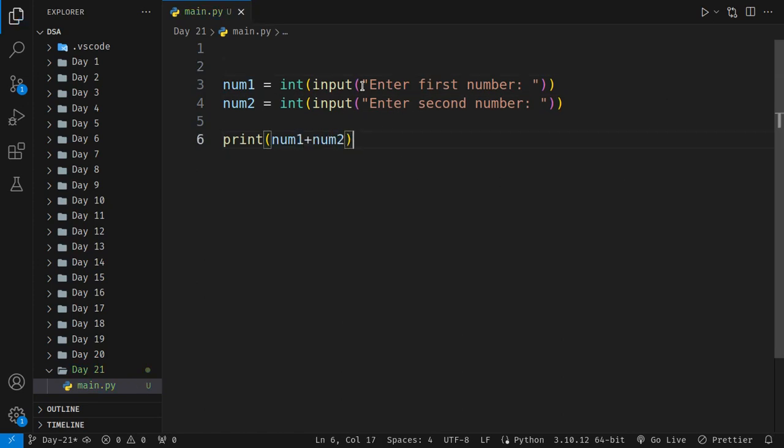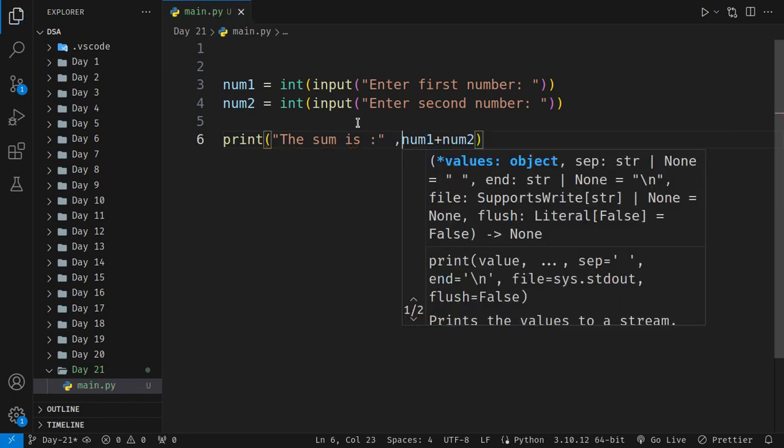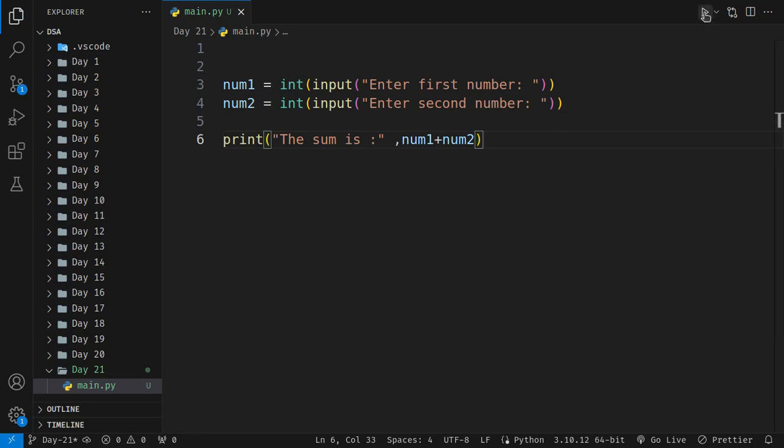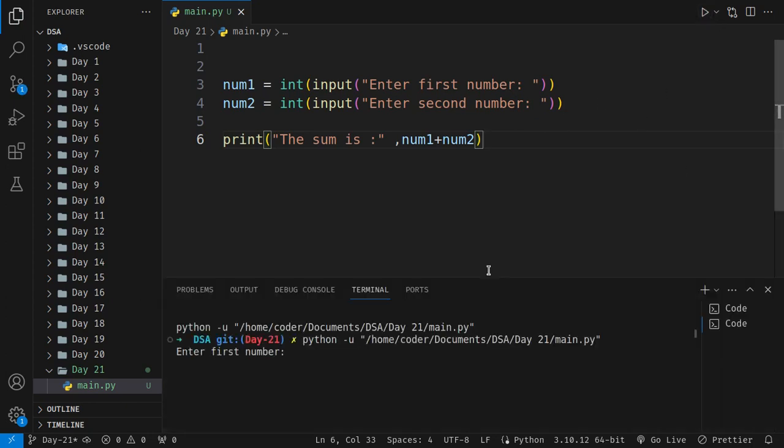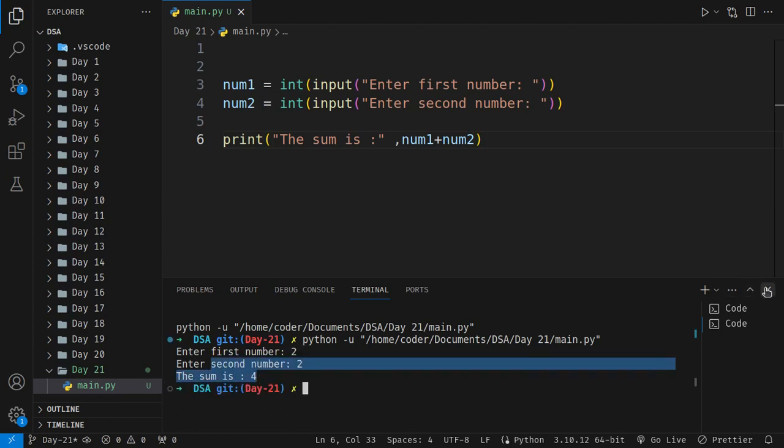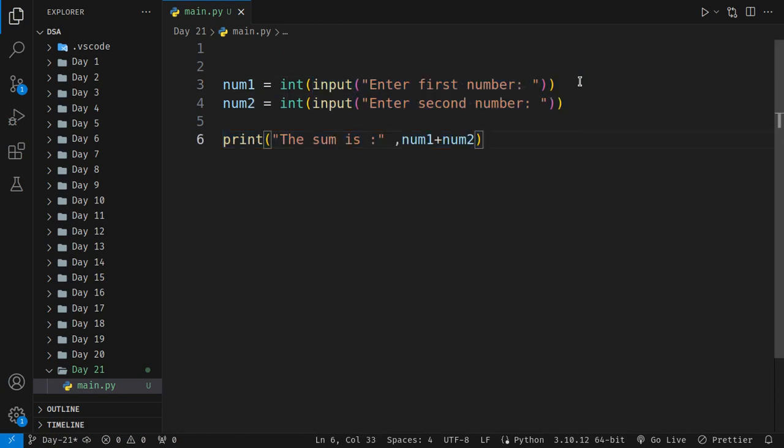That's it. We can also print the sum like this, or do it this way, anything is available. Now if I run it I will be prompted to enter the first number, so I will say 2 and 2, and I got the sum which is 4. So this is how you print the sum of the first and the second number in Python.